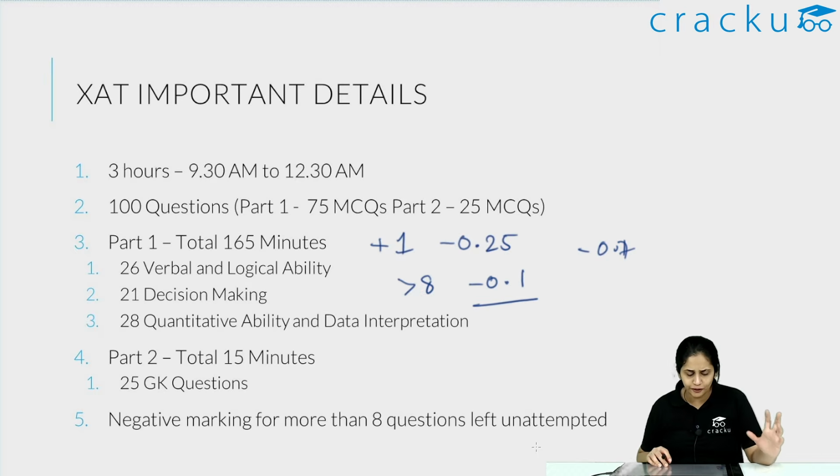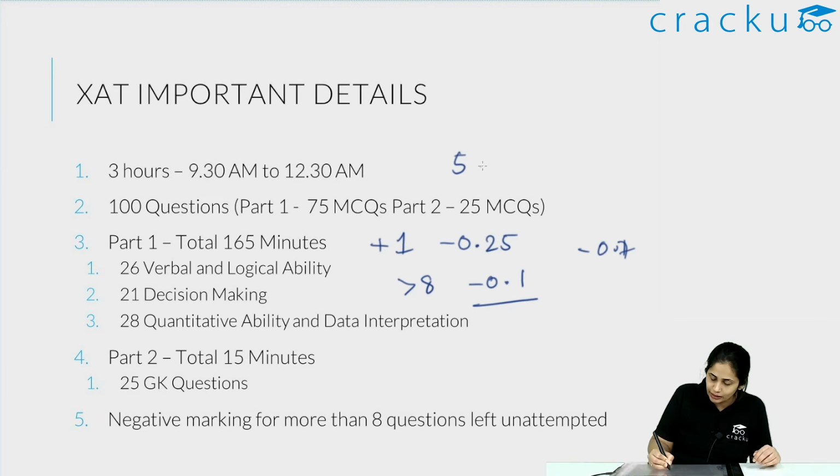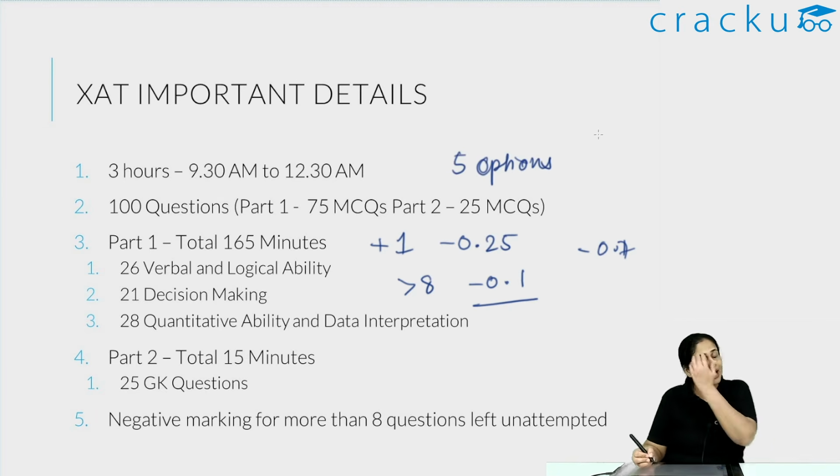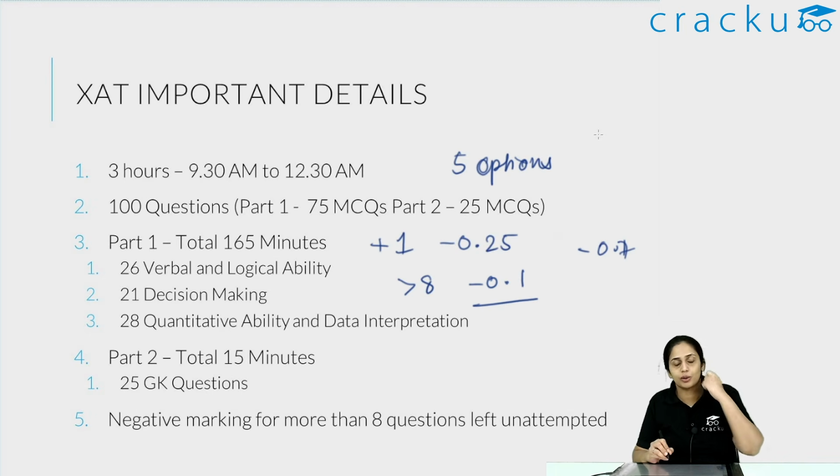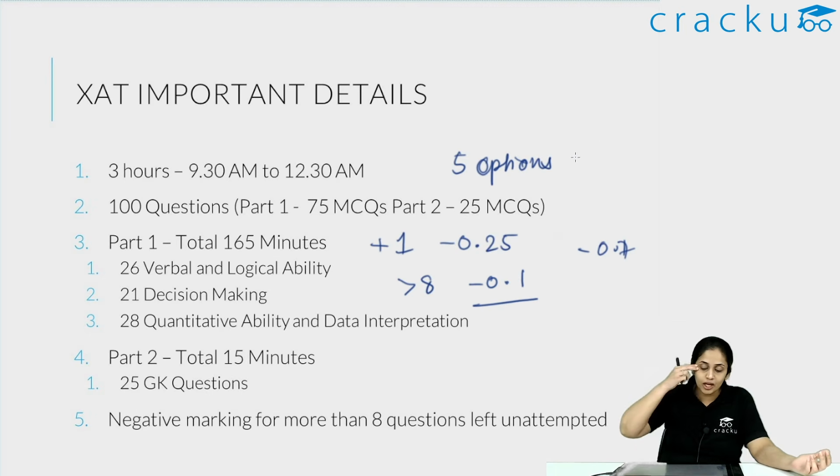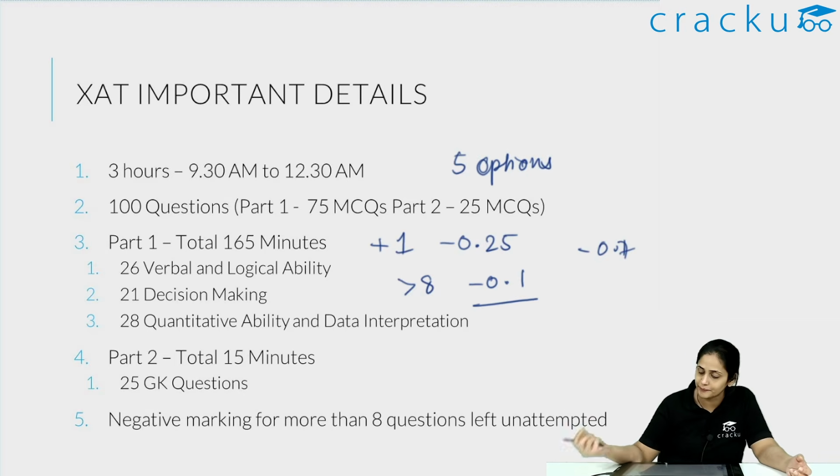So this is about the first part and how to actually go about it. Now, one more thing that I didn't write down: there are 5 options per question. Unlike CAT, which has 4 options, here you have 1 extra option. So it essentially reduces your probability of getting questions right by fluke.